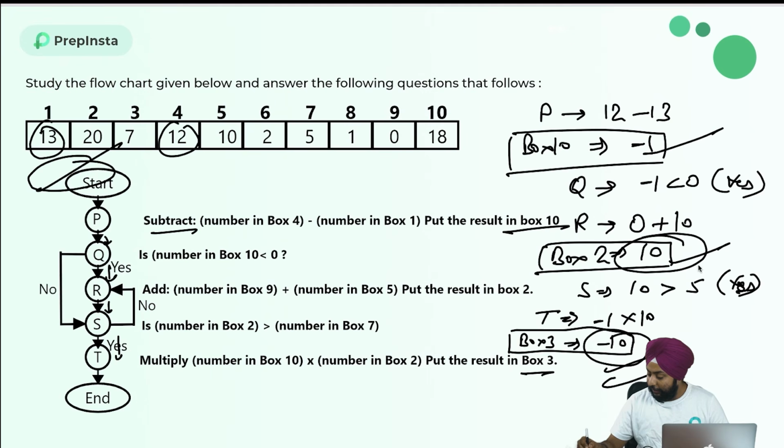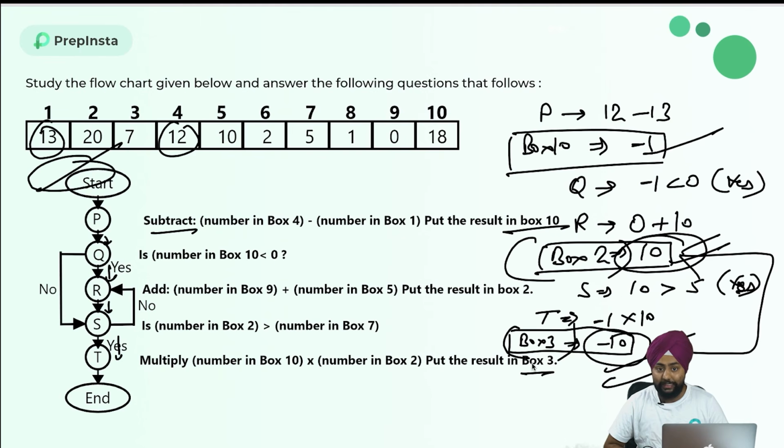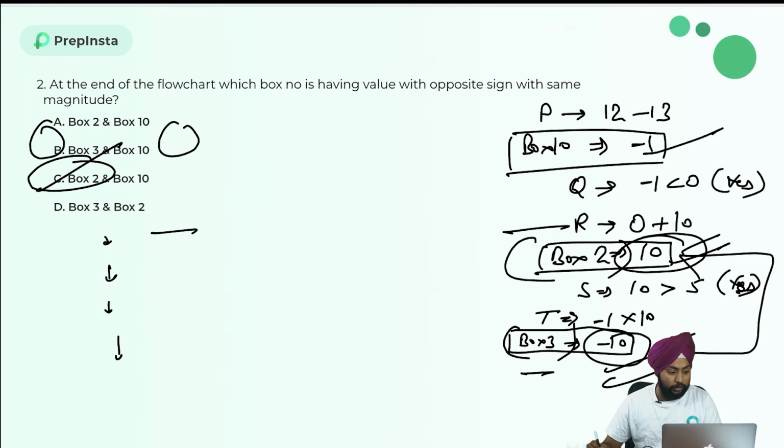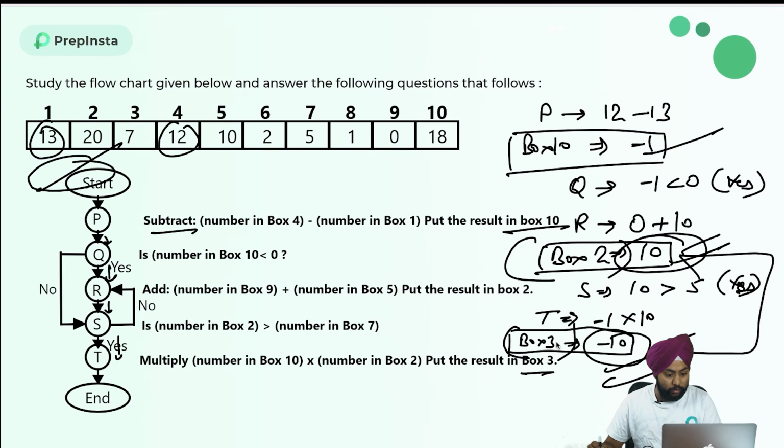You noticed? So they have the same value with opposite sign. So I can say box 3 and box 2 are having the same value with opposite sign. Box 2 and box 3. So what will be my answer? Box 3 and box 2. Let's see if it's the same or not. Let's check box 2 and 10.